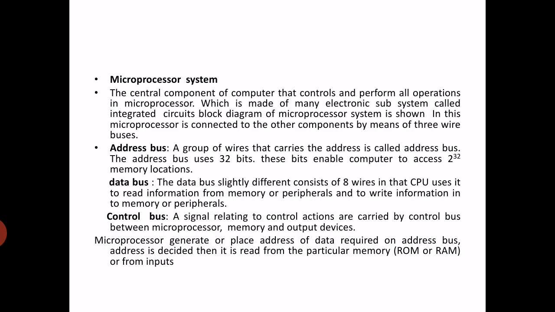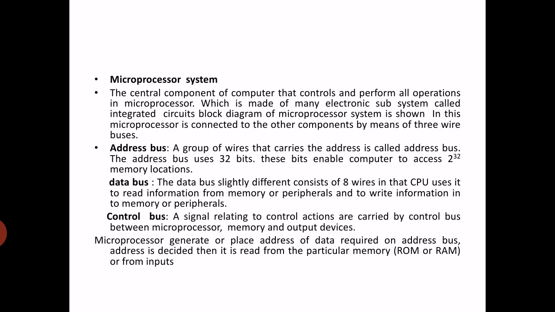So data is transferred from microprocessor to the memory, or from microprocessor to the output devices. Data can be transferred from these 3 components to the microprocessor, and from the microprocessor to these 3 components.